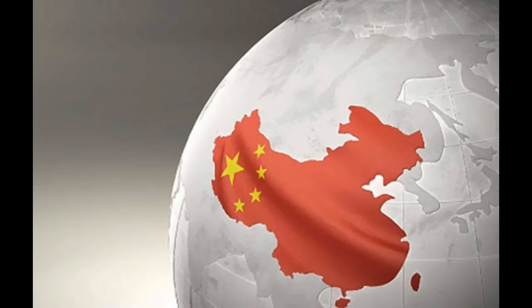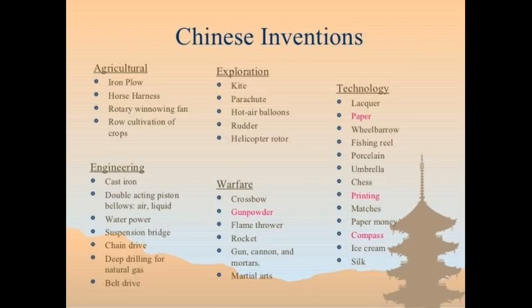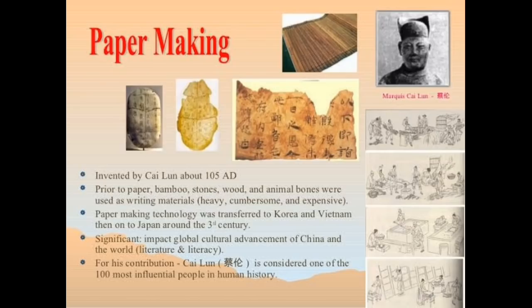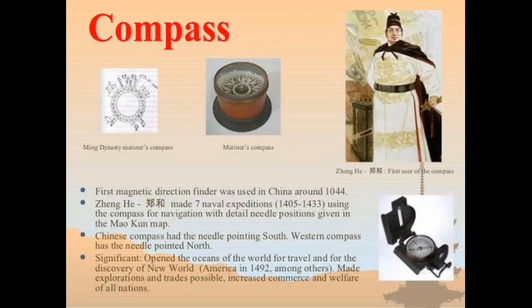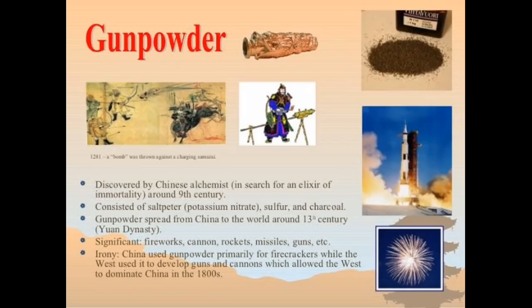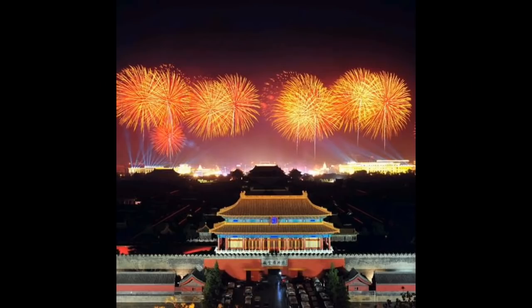Children, next I'll explain the contribution of the Chinese civilization. Ancient China has many contributions to the modern world. China had started to contribute to the modern world since 1600 BC. Their most important contribution was their inventions, which were created and some had been made by accident. Their inventions were paper, compass, silk, gunpowder, and fireworks.